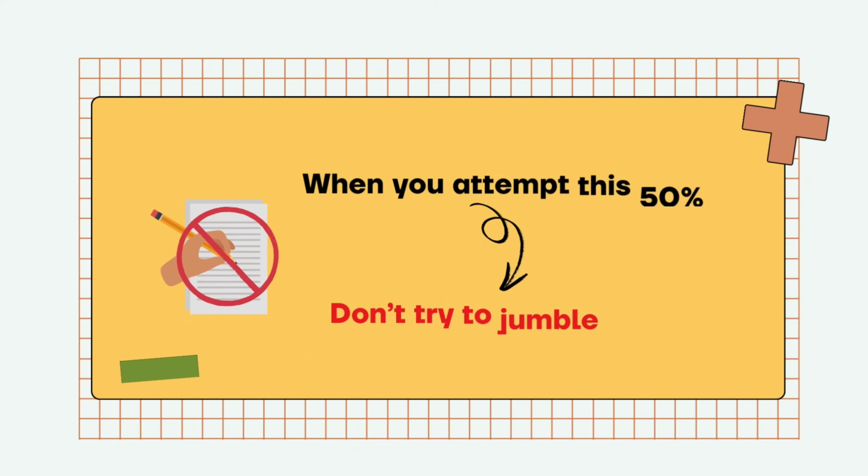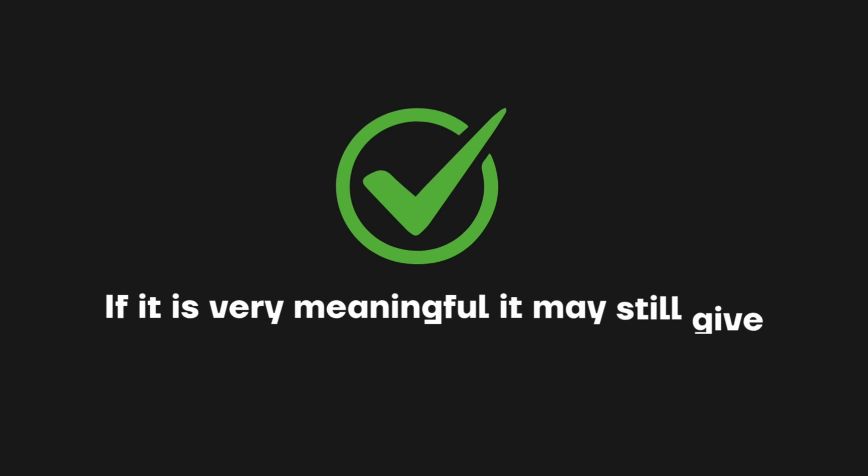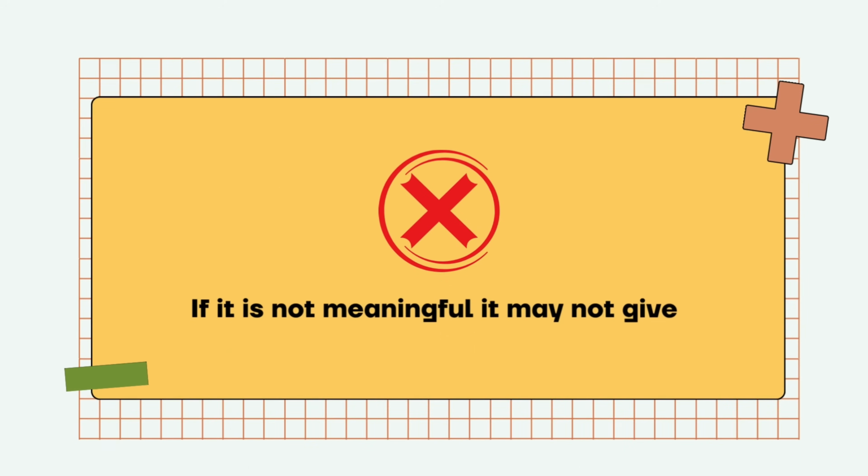And when you attempt this 50%, don't try to jumble up. Try to speak from left to right, from beginning to the first 60-70% to be on the safer side. If I jumble up, if I skip 3 words in the beginning, will I get the same score? No, I cannot guarantee you how exactly software behaves. If it is very meaningful, it may still give. If it is not meaningful, it may not give. So the idea is from left to right, from the first one, the first 60-70% you speak, to be on the safer side.